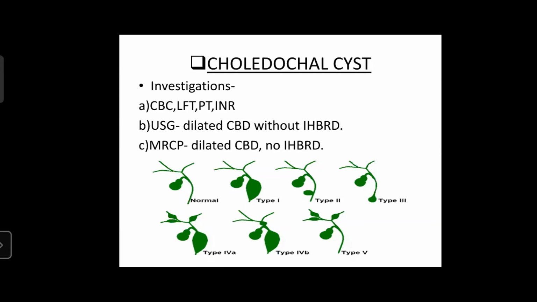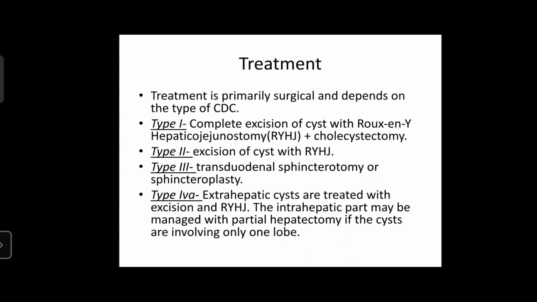Type 1 choledochal cyst is fusiform dilatation of the CBD. Type 2 is saccular dilatation of the CBD. Type 3 is a choledochocele, and type 4 has been divided into type 4A and 4B. In 4A, both intrahepatic and extrahepatic cystic lesions are present, and in 4B, extrahepatic cystic lesions are present. And type 5 is multiple cystic lesions of the liver, which is also known as Caroli's disease.